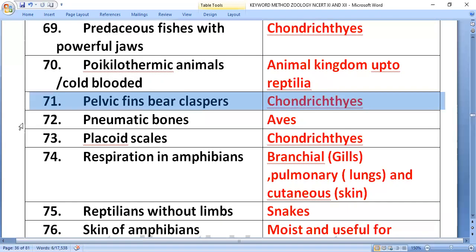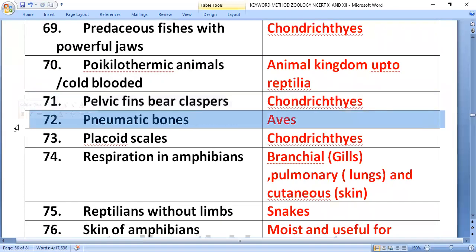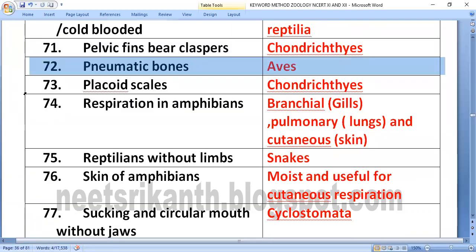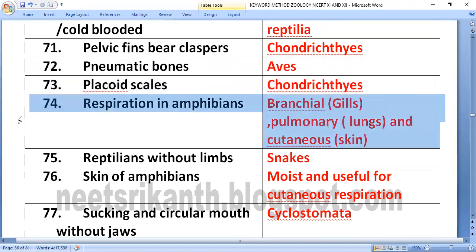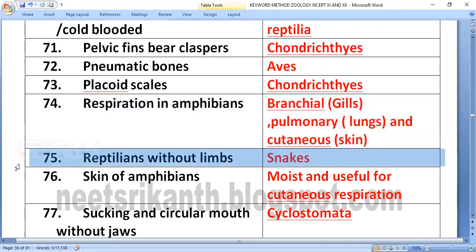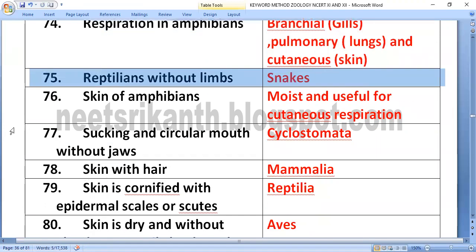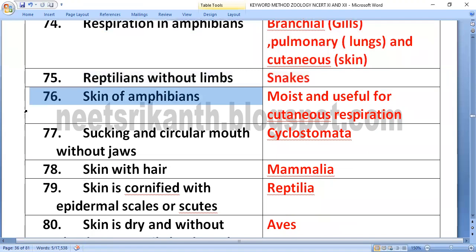Pneumatic bones, air-filled bones: aves. Placoid scales: Chondrichthyes. Respiration in amphibians: branchial, gill respiration; pulmonary, lung respiration; cutaneous, skin respiration. Reptilia without limbs: snakes. Skin of amphibians is moist and useful for cutaneous respiration.